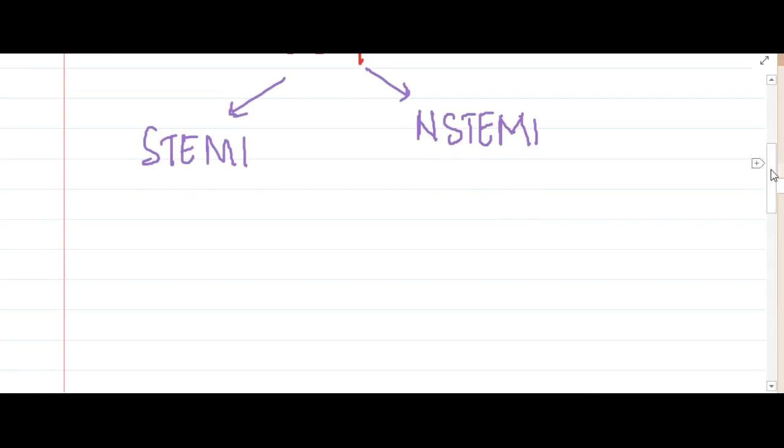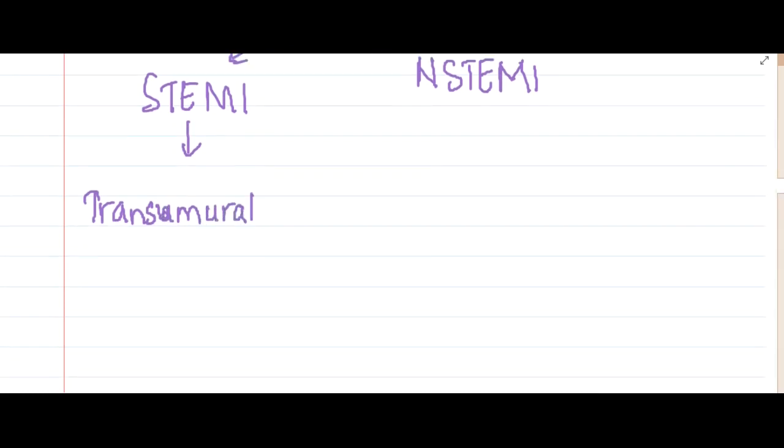If there is ST segment elevated MI, that means the infarction you are seeing is a transmural infarction. That means if this is the heart, the infarction is involving all the layers of the heart. That is transmural infarction, and this will result in ST segment elevated MI.